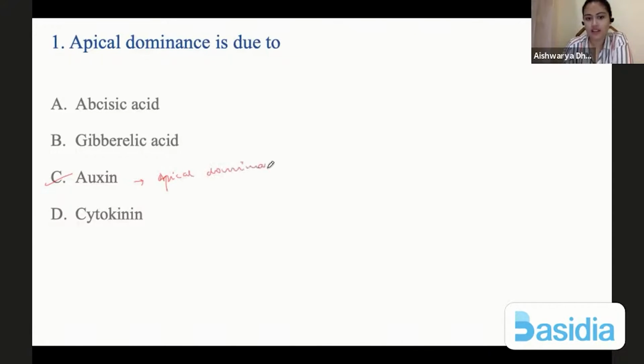whereas ABA is a stress hormone, it is an inhibitor. Gibberellic acid has no role in dominance. It usually acts on internodes. It does not act on the epiphysis. And cytokinin promotes lateral budding and suppresses the apical dominance. So here the correct answer is auxin.